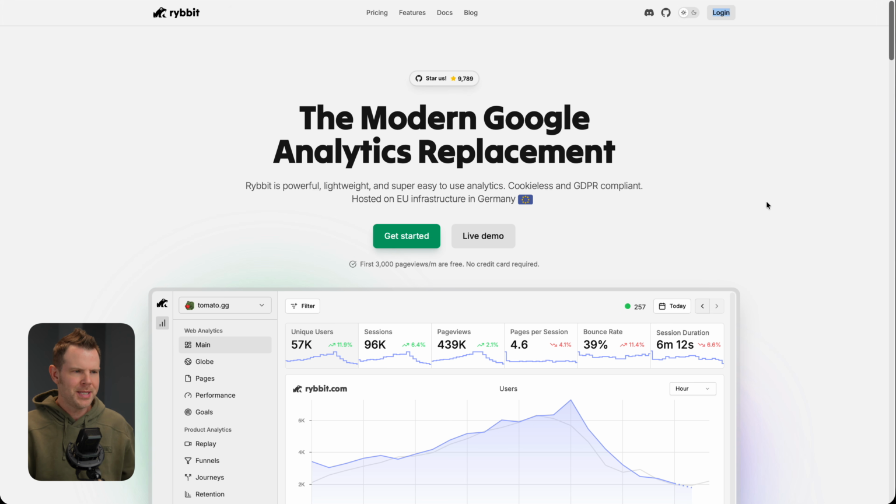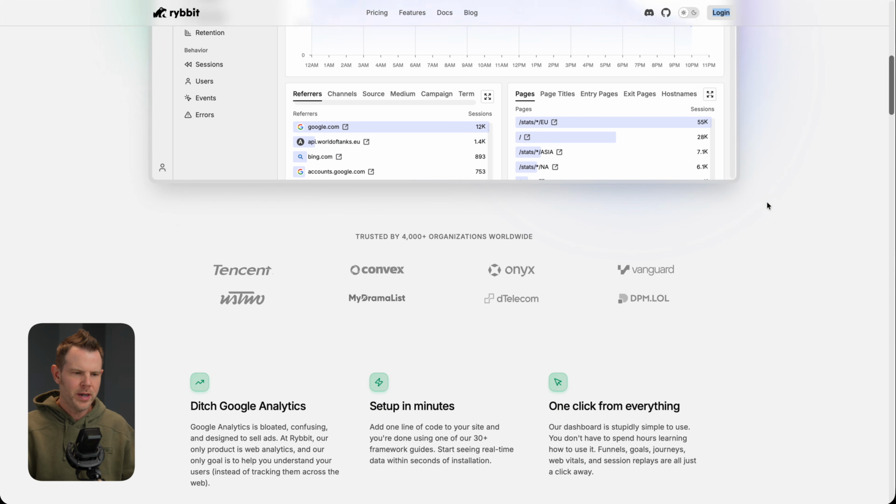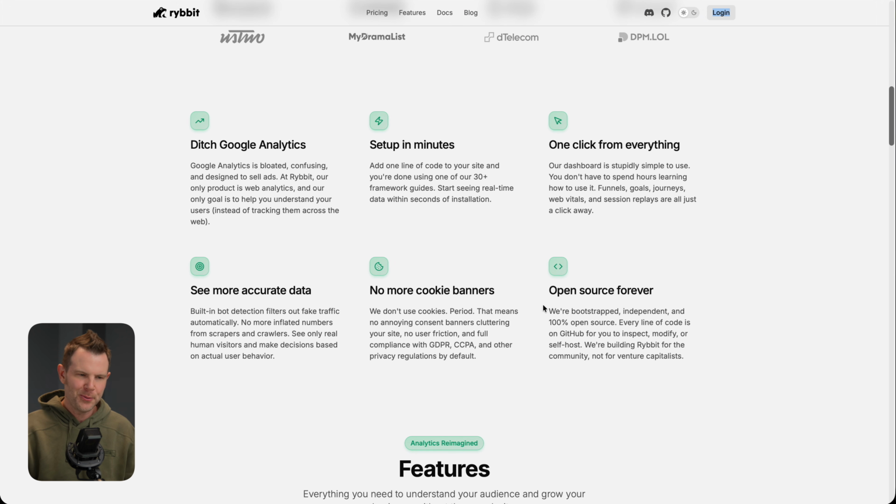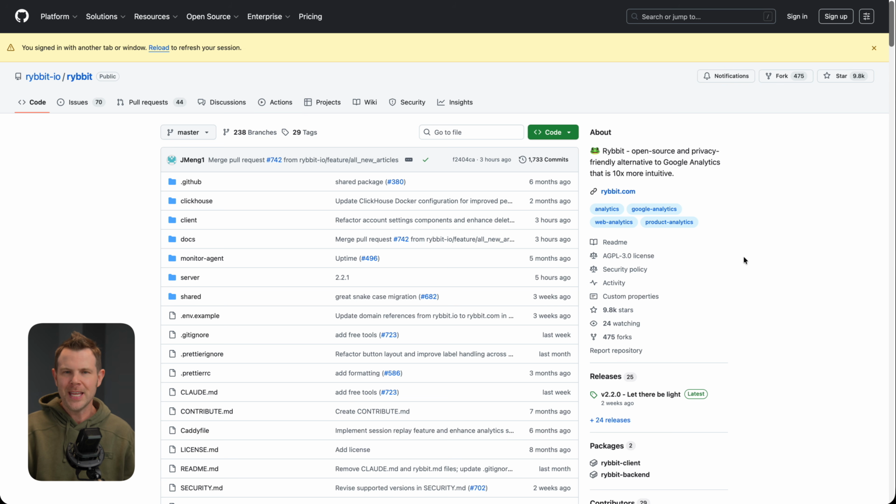But here is their website. And one thing that stood out to me is one of their values is that they are open source forever. If you're a fan of my channel, you know that I love self-hosted software. Often self-hosted software is also open source. So I went and checked, and sure enough, they are on GitHub.